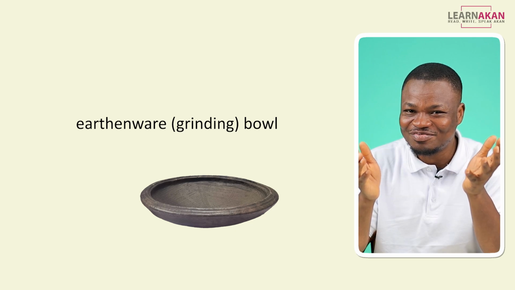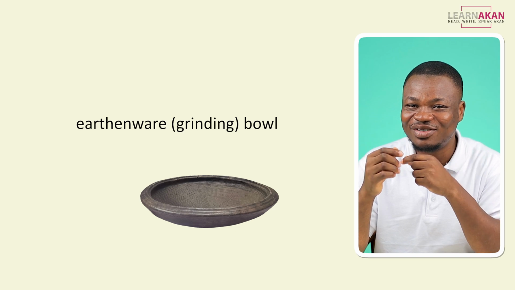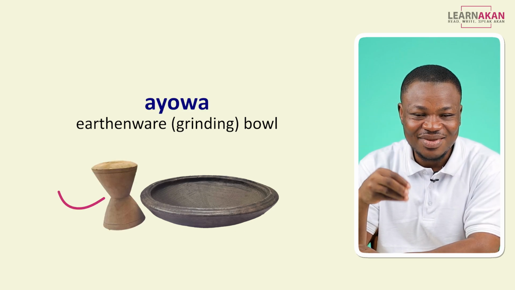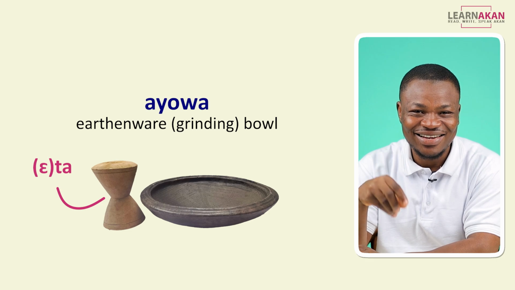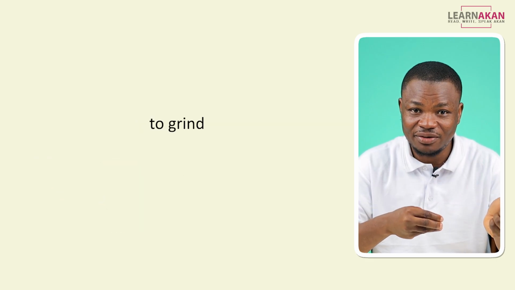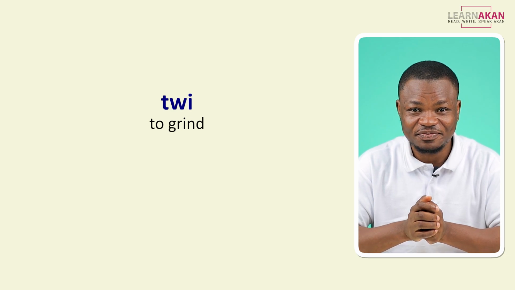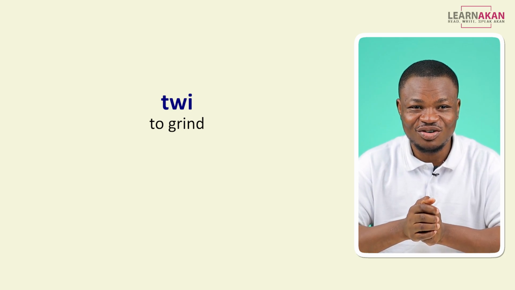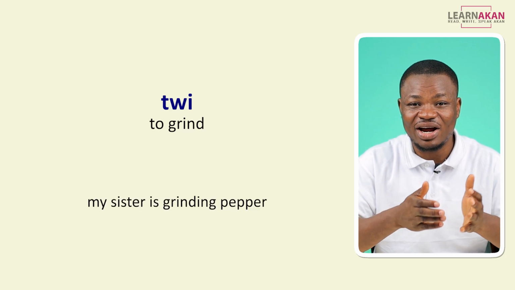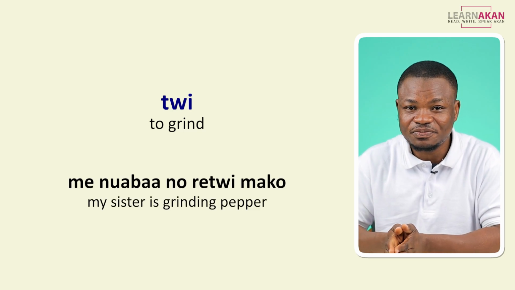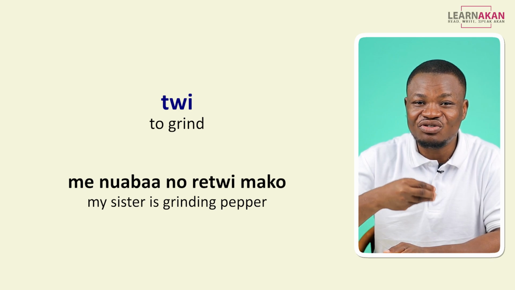It tastes better than you having blended it in a blender. We call that ayowa. Ayowa. The verb to grind, for example, pepper, is chi. Chi. So if I want to say my sister is grinding pepper, I would say me nuabaa no chi mako. Me nuabaa no chi mako.